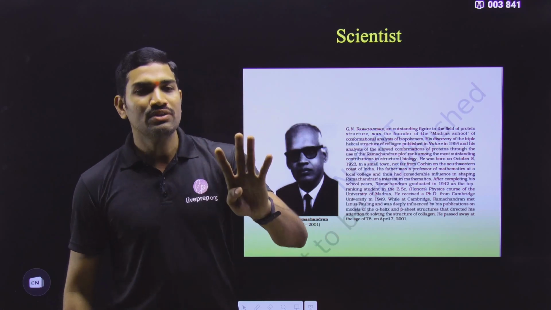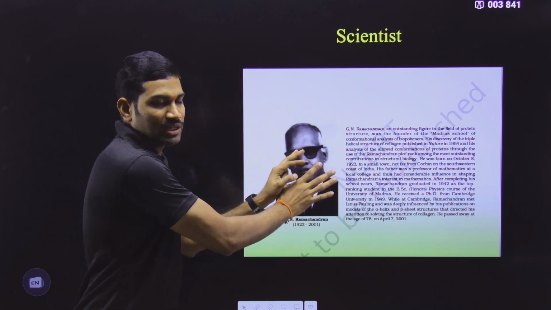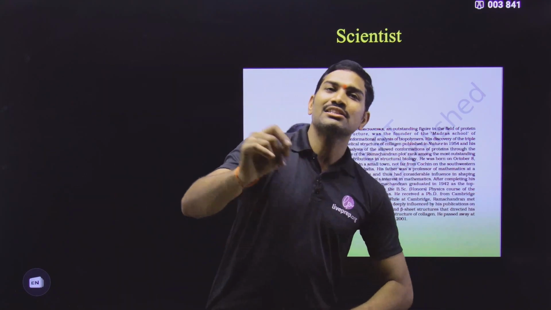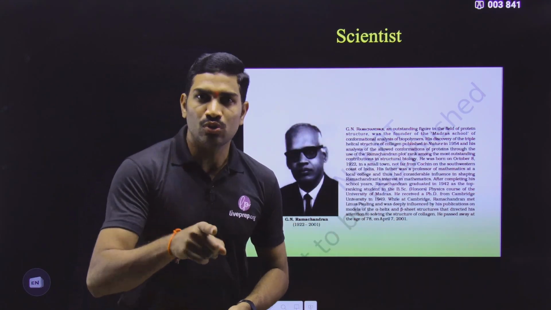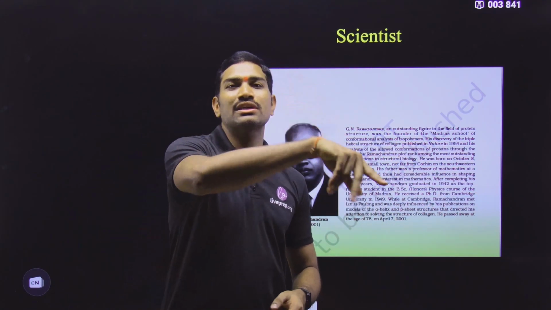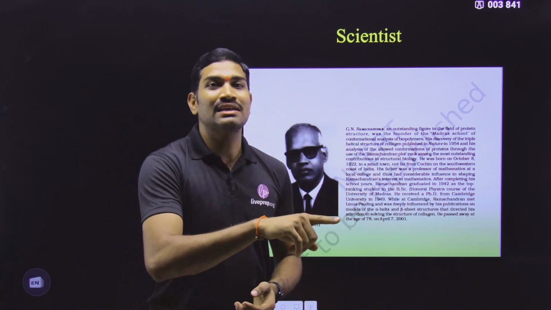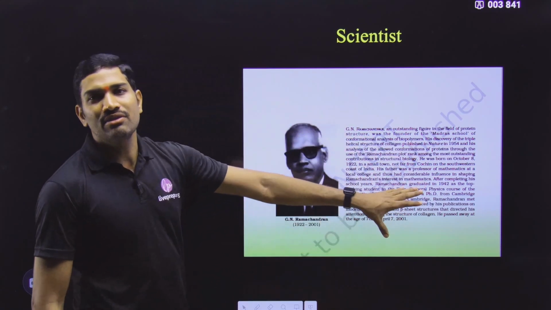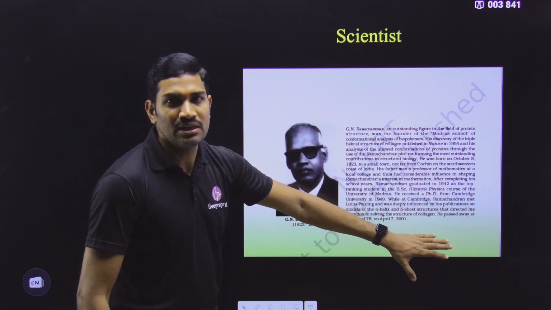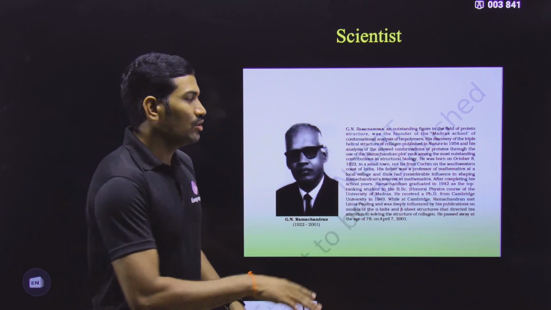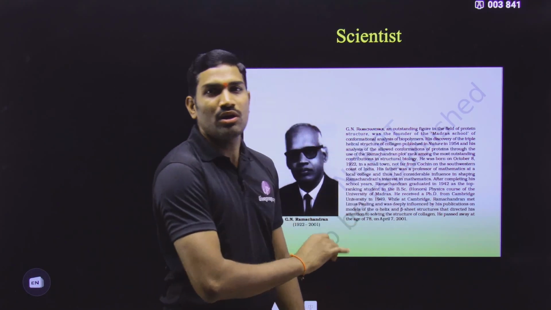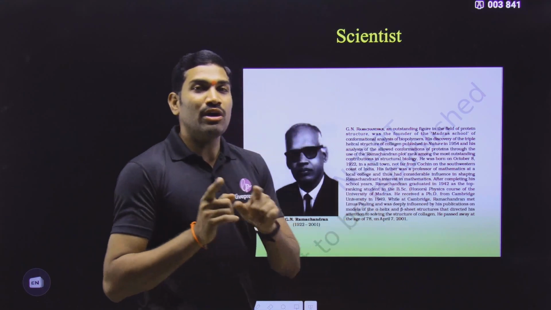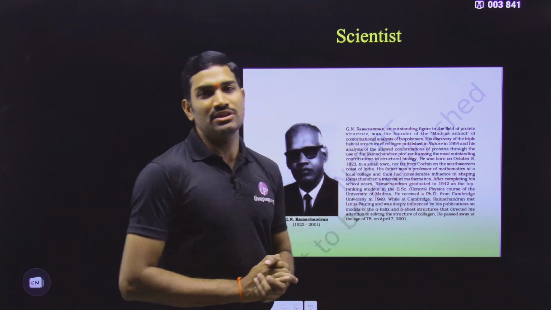Out of this, this particular information is related to the secondary structure of a protein. Whenever we are studying the secondary structure of a protein, that day I will definitely show this part, and then we will go about this scientist. At that time I will tell you what the important sentences are, what you need to underline, and what content is needed for examination.